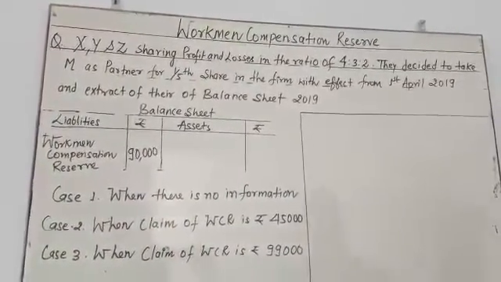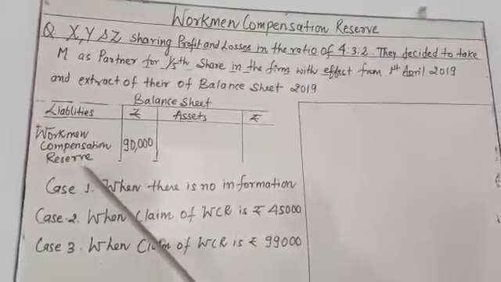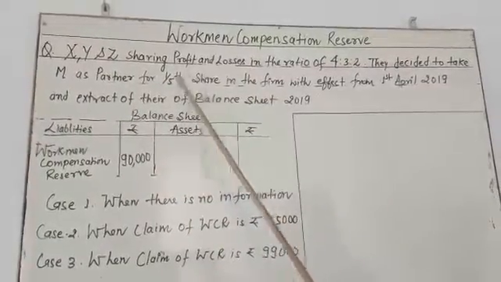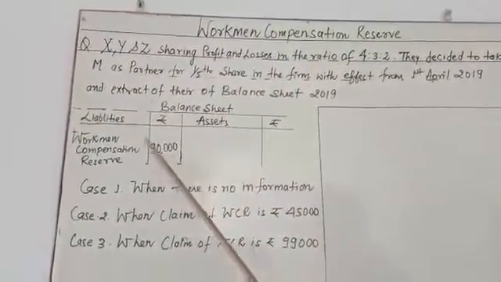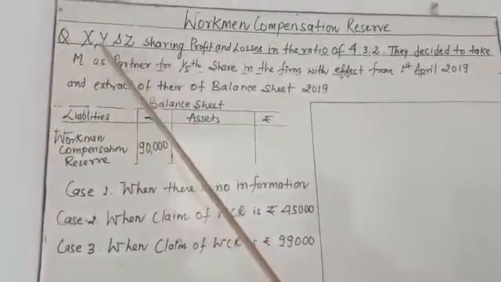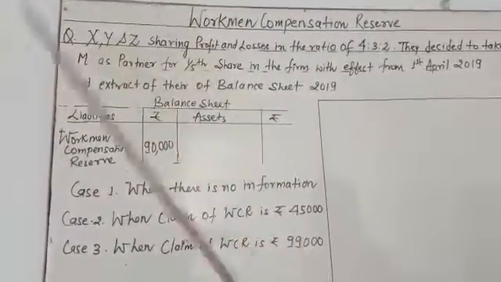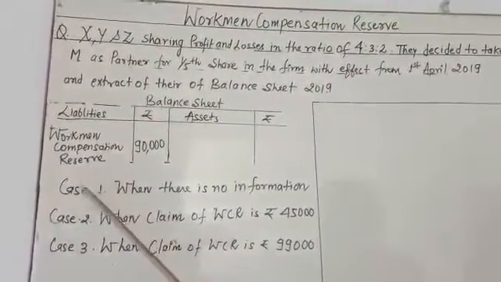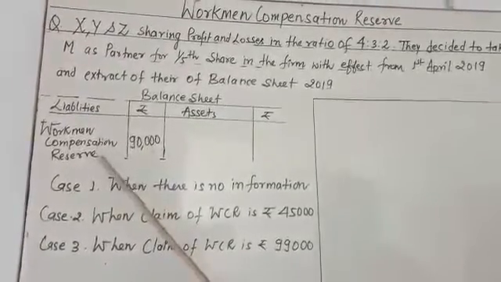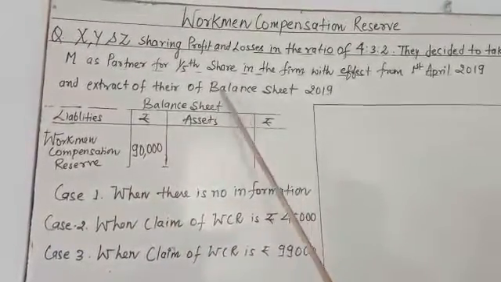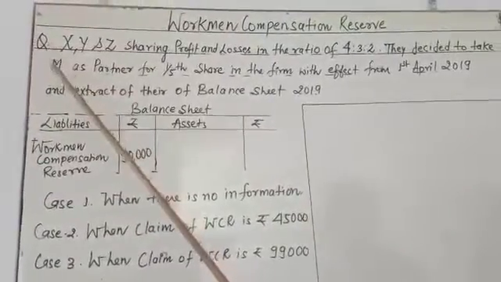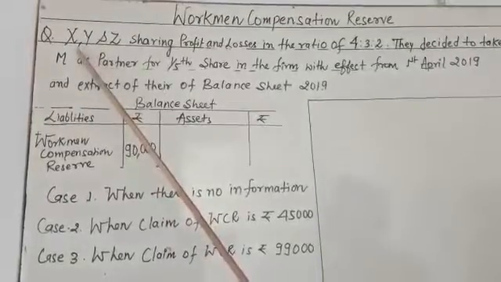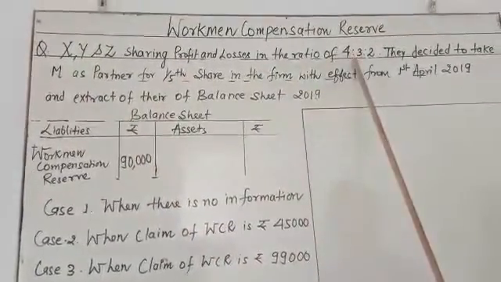What does it mean? If there is a WCR present at the time of admission of a new partner, it is going to be distributed among the old partners. The old partners are X, Y and Z. Whatever reserve is present in the balance sheet at the time of admission of M or any partner is going to be distributed among the old partners in the old profit sharing ratio.